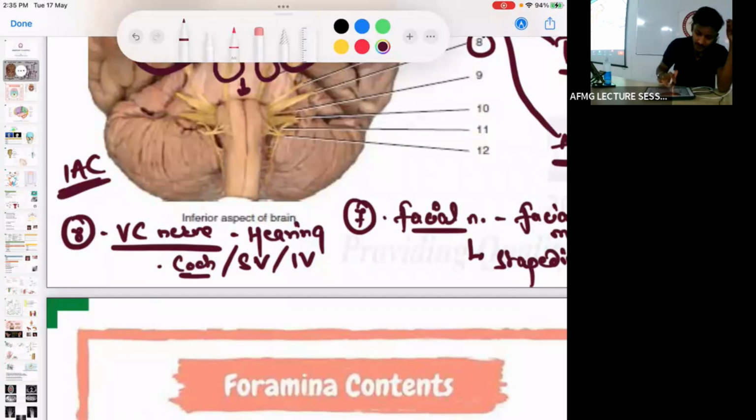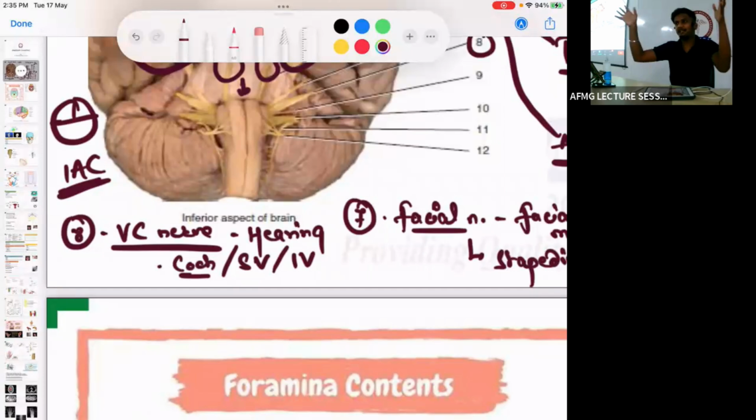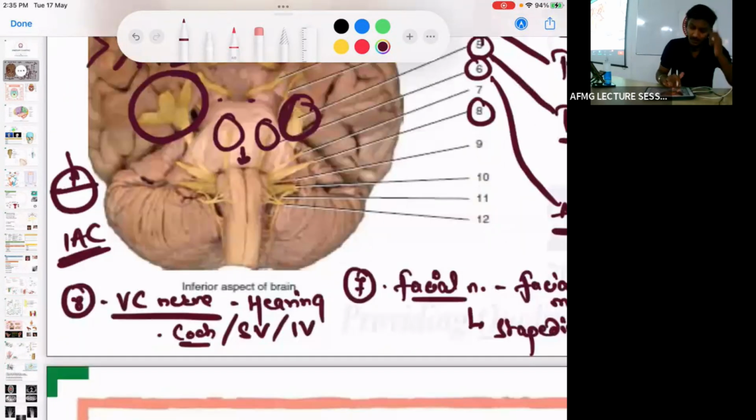It usually has this kind of a feature. If you take a cross section, this kind of a feature is seen. The cochlear division and the inferior vestibular division pass beneath, and the superior vestibular and the facial nerve pass above. The bony septum present between these branches is called which bar? Bill's bar. The bony septum in the internal acoustic meatus is called Bill's bar. No issues with this, anybody?